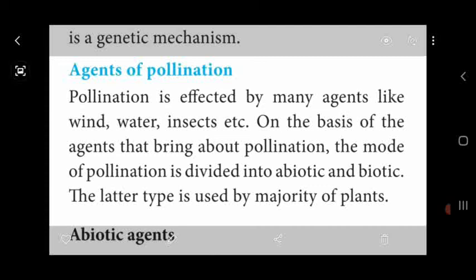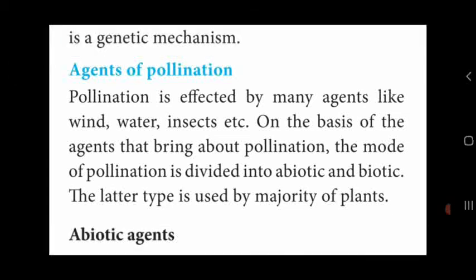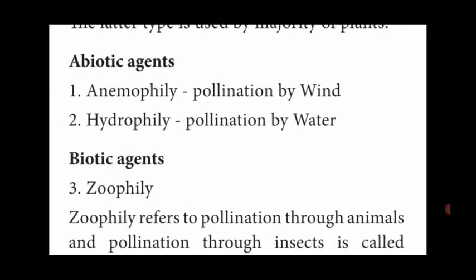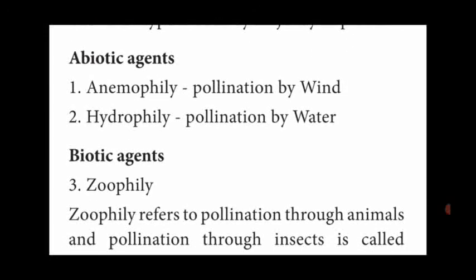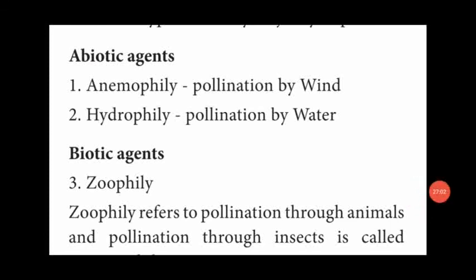So cross-pollination requires a certain external agent to transfer the pollen grains. These pollinating agents are divided into different types. That is the biotic factor, another one is the abiotic factor. Both biotic and abiotic factors transfer the pollen grains from anther to the stigma of a flower. First one, abiotic agents.